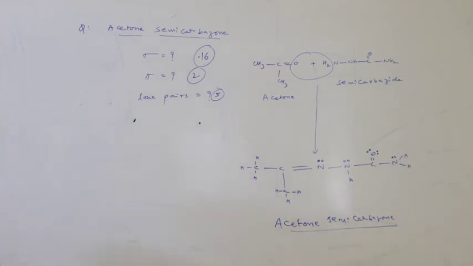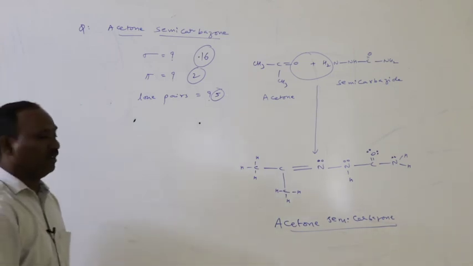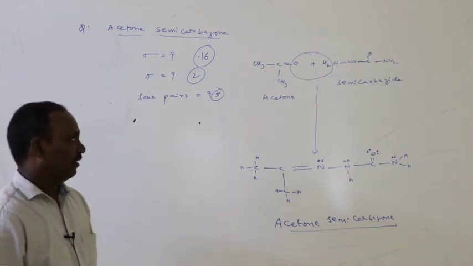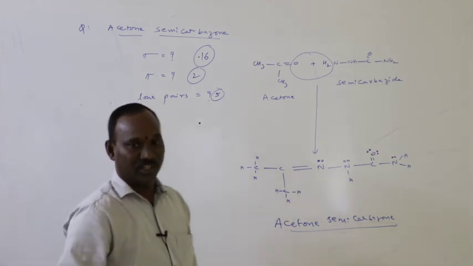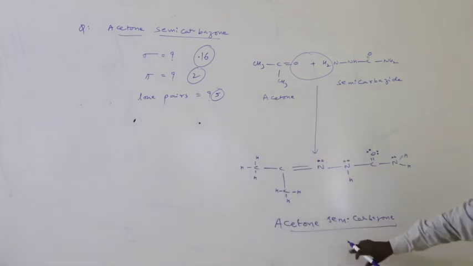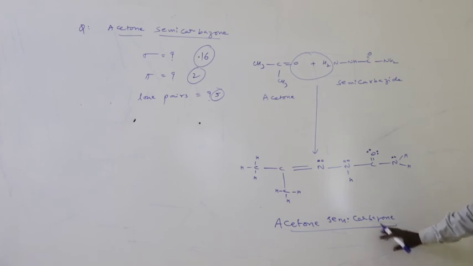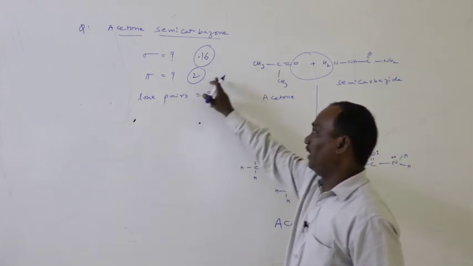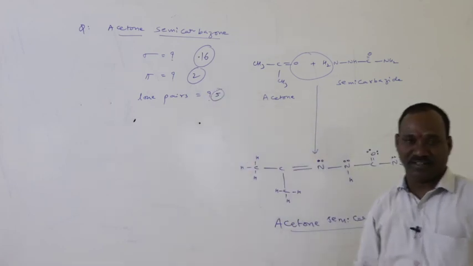So the correct answer is sigma bonds 16, pi bonds 2 and lone pairs of electrons 5. Okay, that is how to identify acetone on treatment with semicarbazide forming acetone semicarbazone: sigma bonds are 16, pi bonds are 2 and lone pairs of electrons are 5.